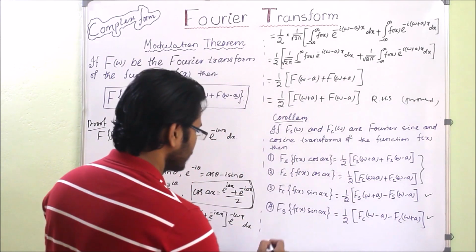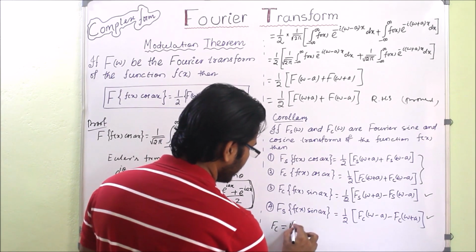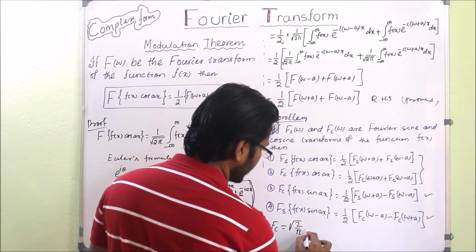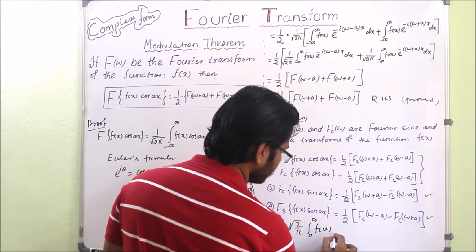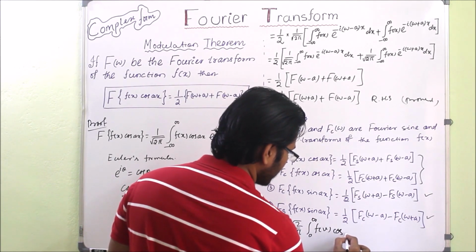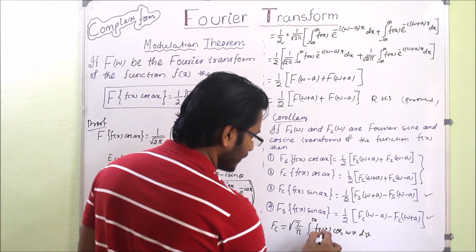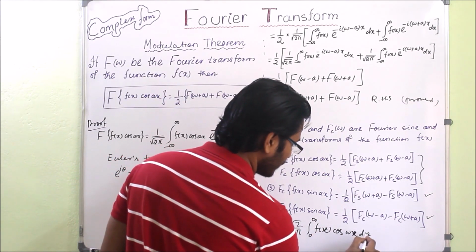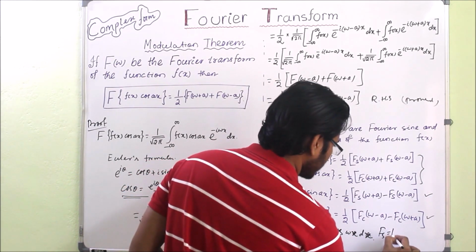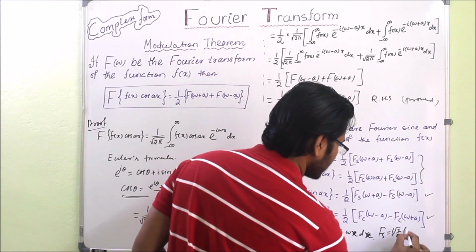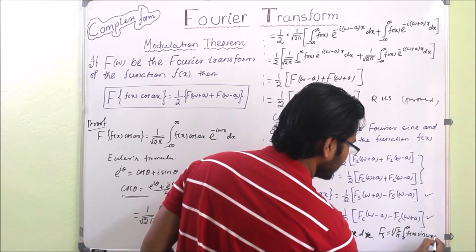So how to get this? For that you can write this formula that we have already seen. Fourier cosine will be square root of 2 by pi, okay, integration from 0 to infinity f of v cos wv dv. So this way we can find it in terms of v, or we can write x also, it's fine, no problem, because it's a transform. Similarly, Fourier sine also is square root of 2 by pi integration from 0 to infinity f of x sin wx dx.